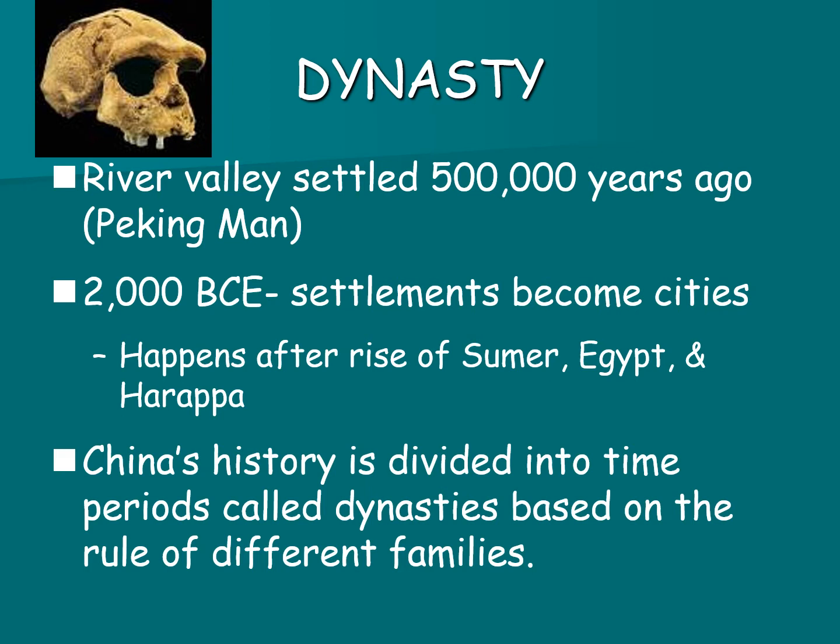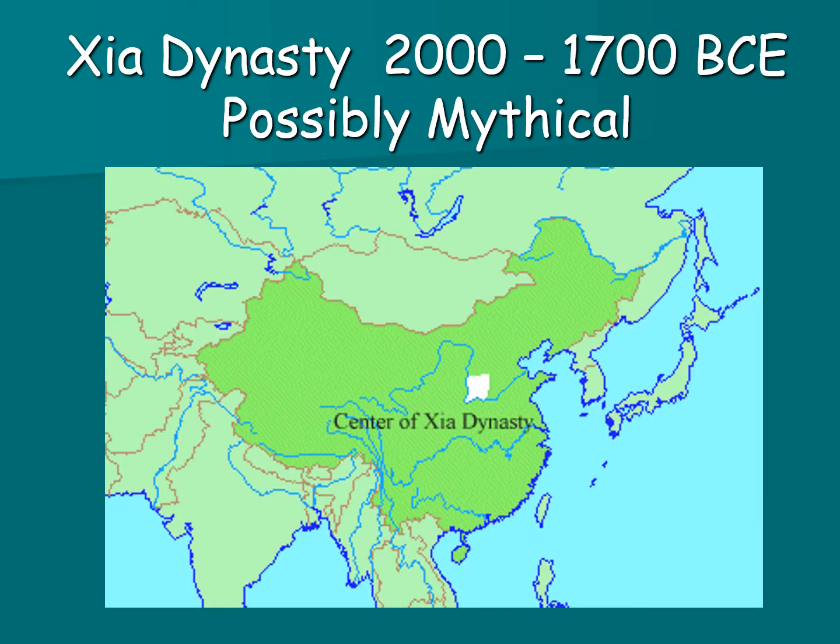China's history is divided into time periods called dynasties, based on the rule of different families. So dynastic rule, or dynasty, is when you have one family in charge of the government, and it's passed on from father to son. So the first dynasty, we're not even sure if it was a real dynasty or not, but it's called the Xia dynasty. And we think it lasted from 2000 to 1700 BCE. And it was during this time period that they learned how to farm right in this area on the Yellow River.